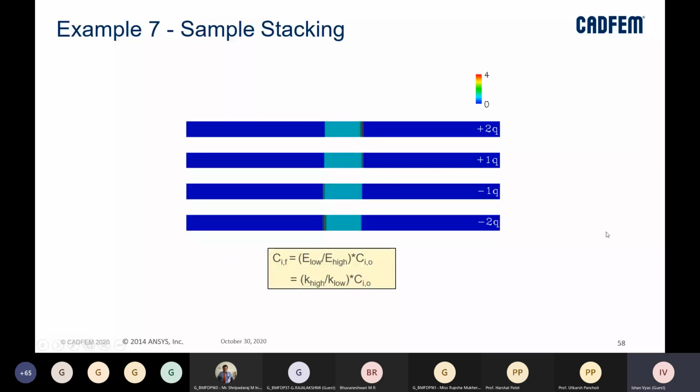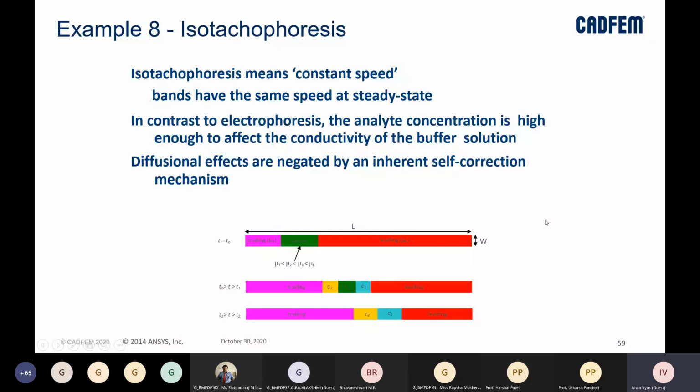So as you remember, this was the initial sample location, and as we go ahead in time, depending on the Q value, you see that there is some separation happening at this end. If we decrease the value, the separation is decreased. Similarly, if we apply a negative Q value, it changes the direction in which the separation is happening. So this kind of simulation can also be done using CFD.